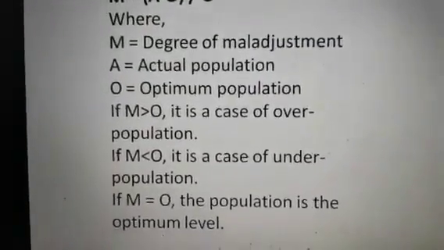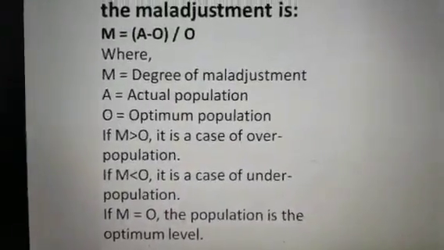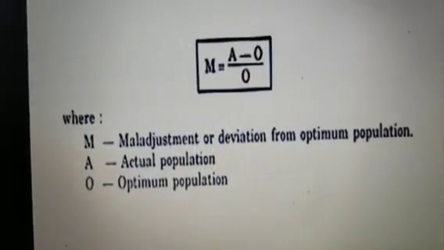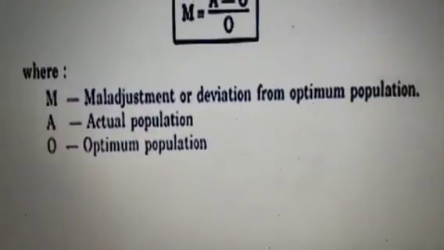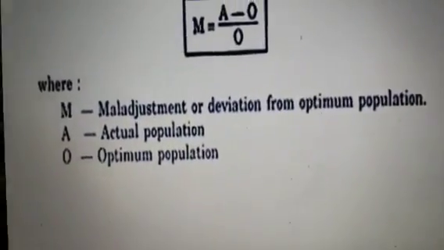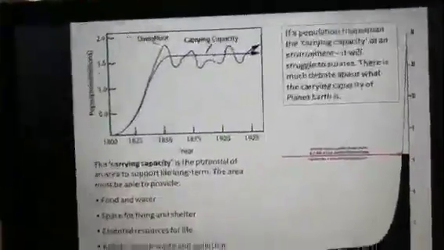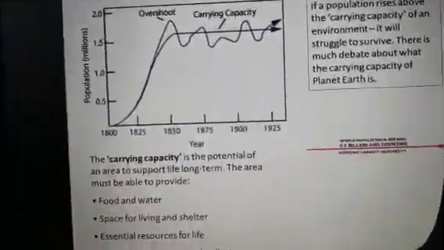And what is the desirable condition? If M is equal to 0, that is, the population is at the optimum level. So this is how you have to explain this theory, and like this you can write the formula M is equal to A minus O divided by O, where M is the maladjustment, A is the actual population, and O is the optimum population. So dear students, this theory can be correlated with the earlier theory given by Malthus.